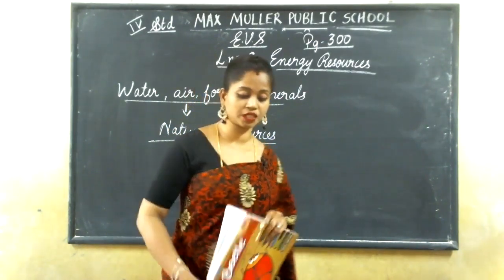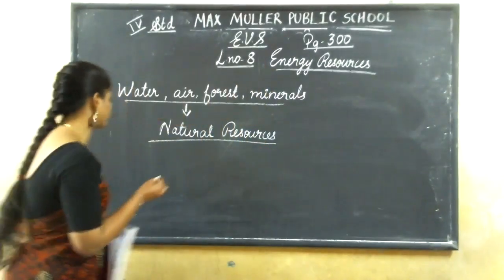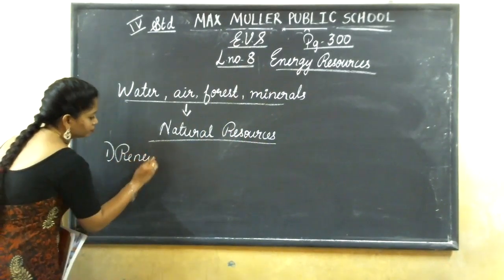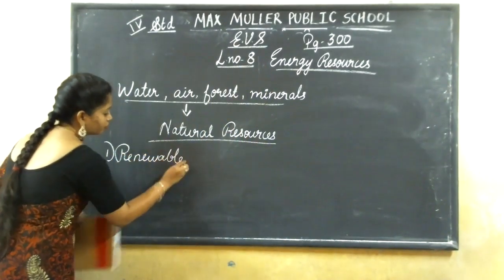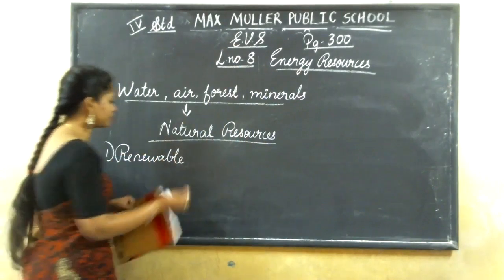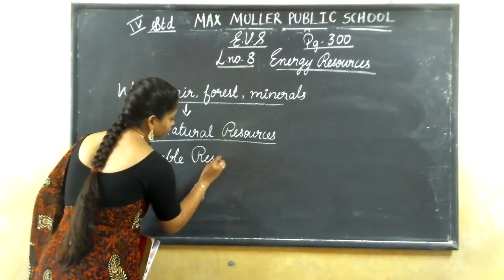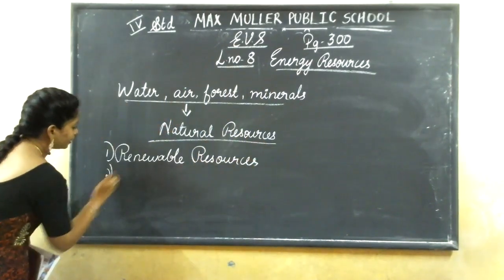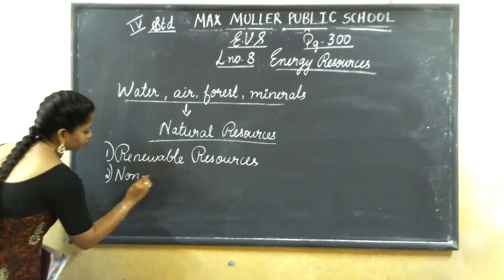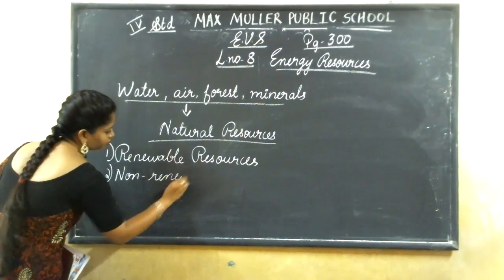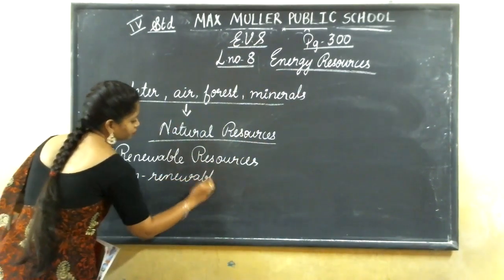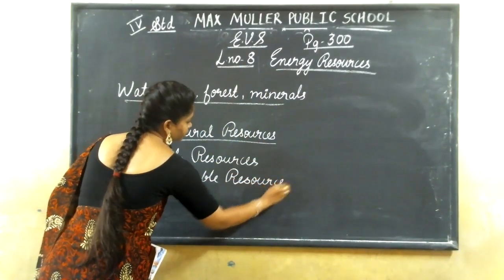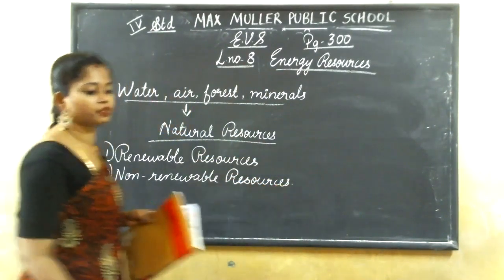Which are the 2 types of energy resources? One is renewable resources, and the second one is non-renewable resources.